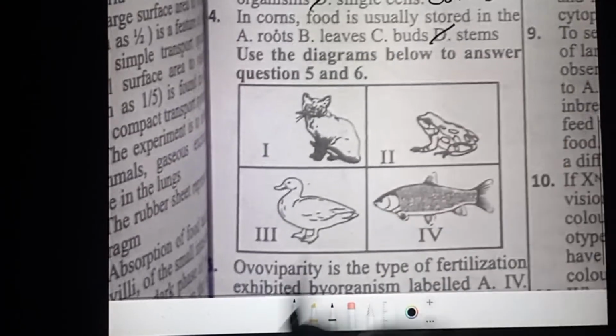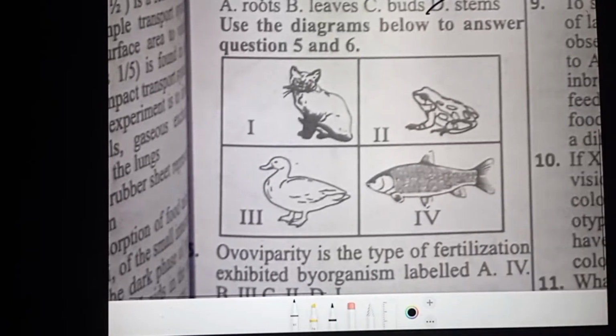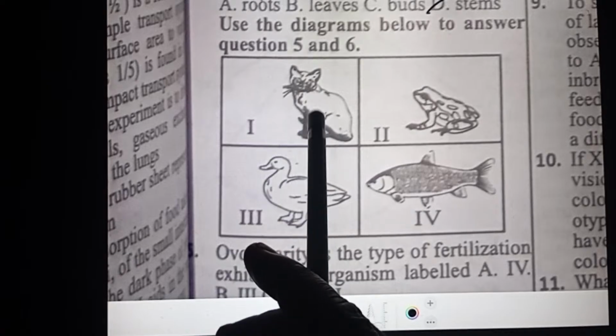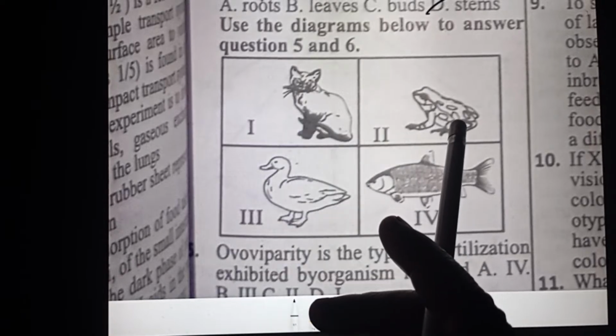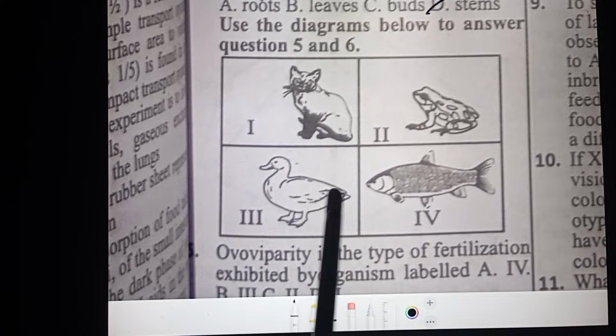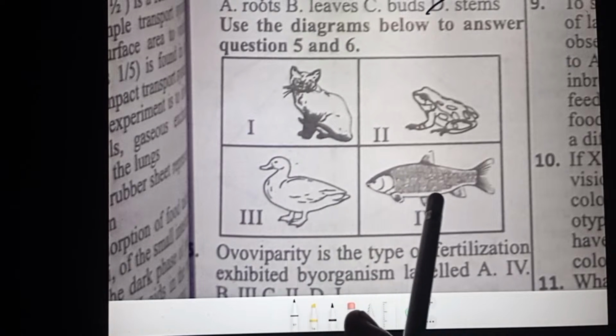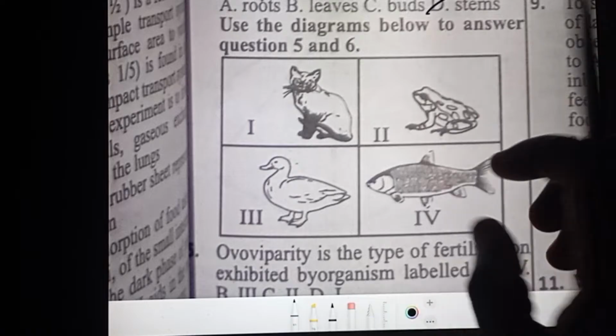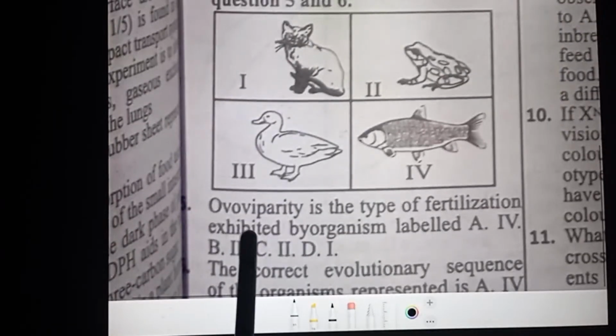Now they say use the diagram below to answer questions 5 and 6. This here shows a mammal. This here shows an amphibian, that's frog. This here shows an ave, that is bird or poultry. Then here shows the Pisces.